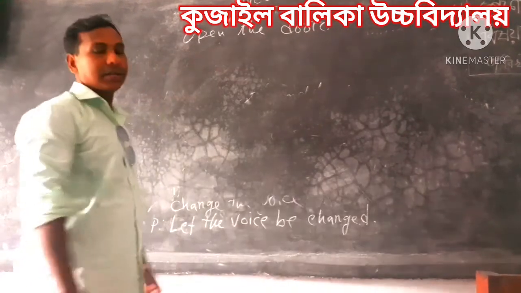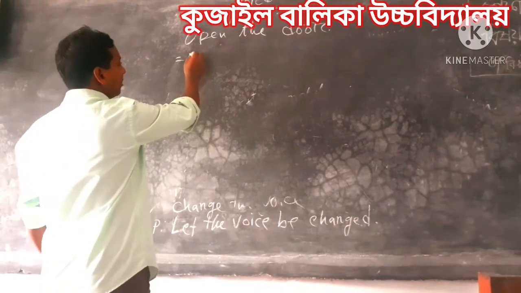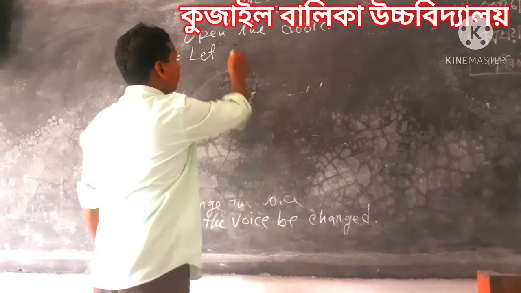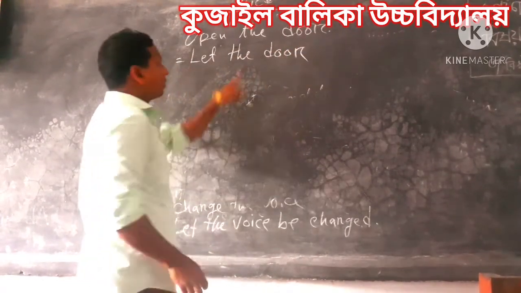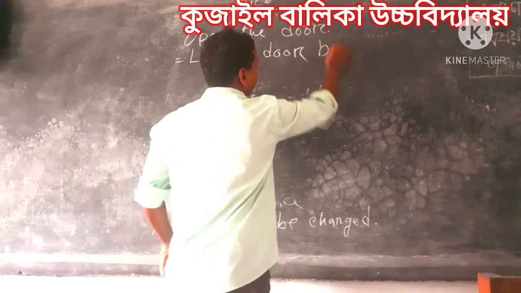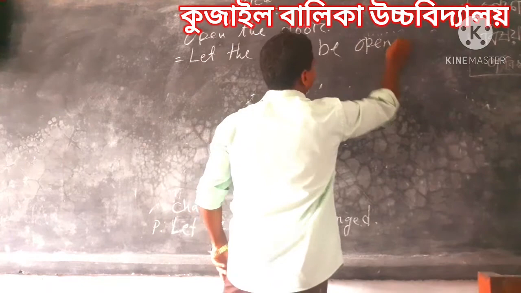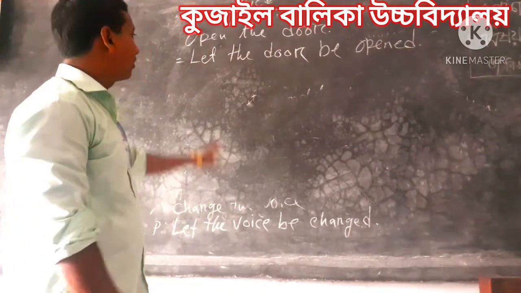This is an imperative sentence. Open the door. So we must take here let, then the object the door, then be, then open V3 opened. Okay, I think this is clear to you.